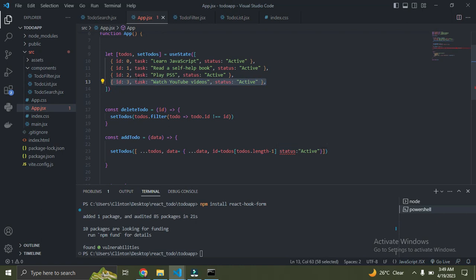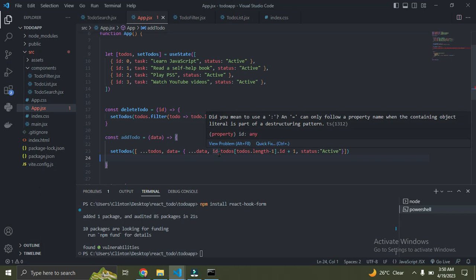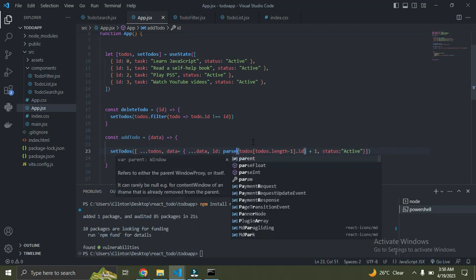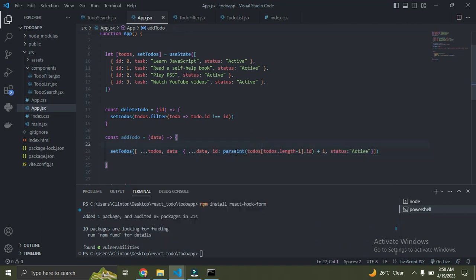I want to get the ID of the last item. I will then say .id, so I'm putting the ID of the last item, and then I'll say plus 1. You understand? Putting the comma there. I need to convert this. Why is it showing an error? Sorry, it should be a colon, not equal to. I need to convert this to an integer, so I just say parseInt. Now it has been converted.